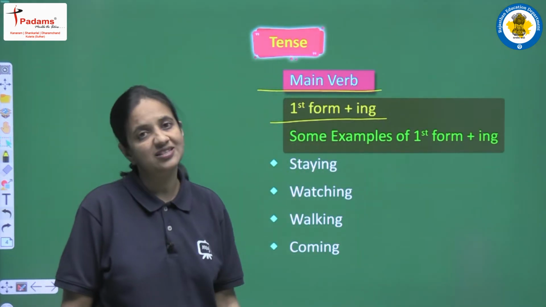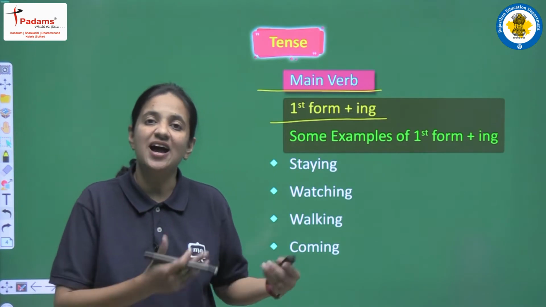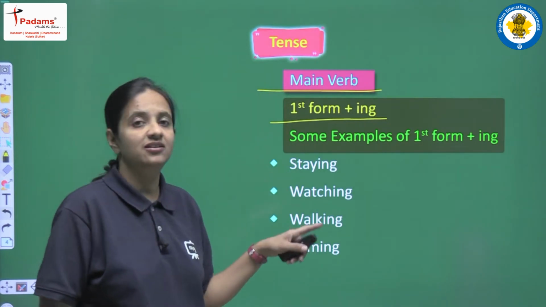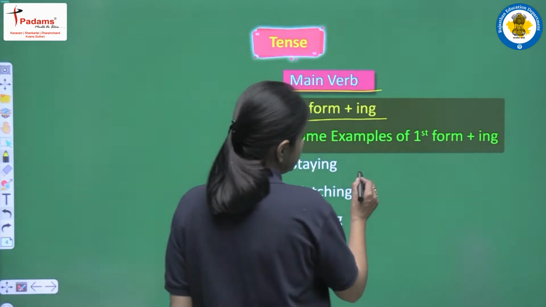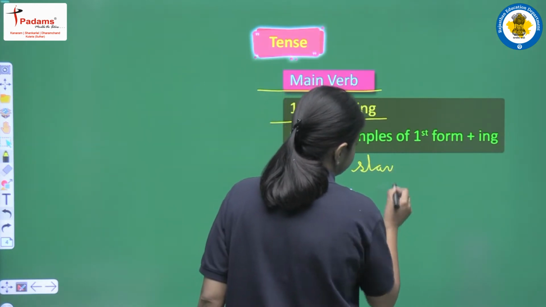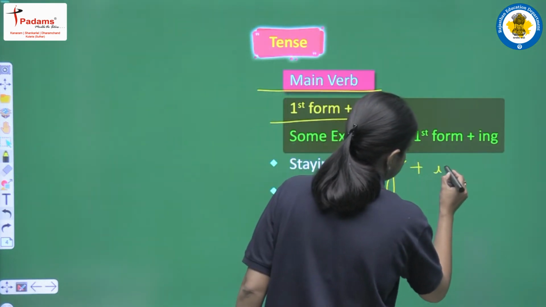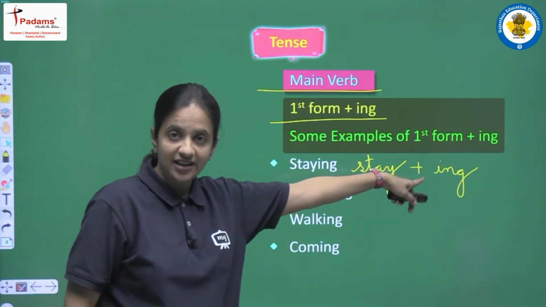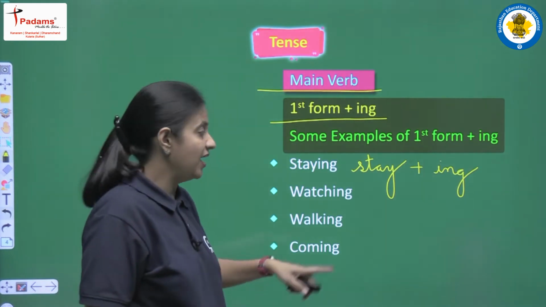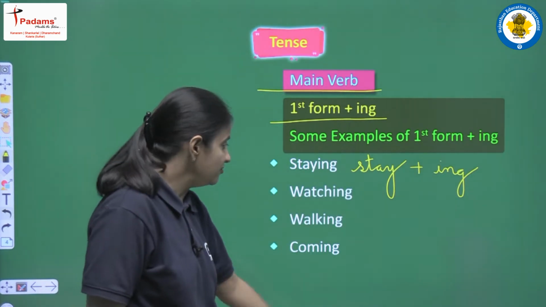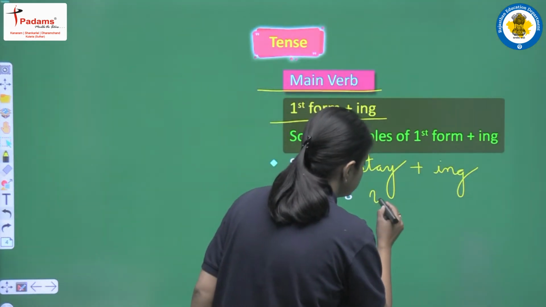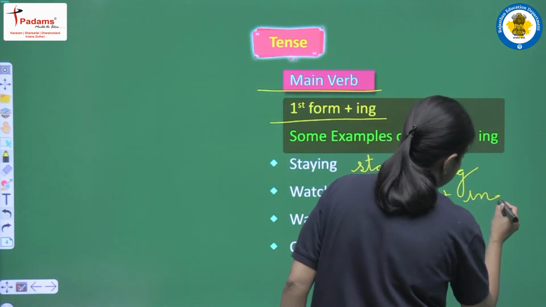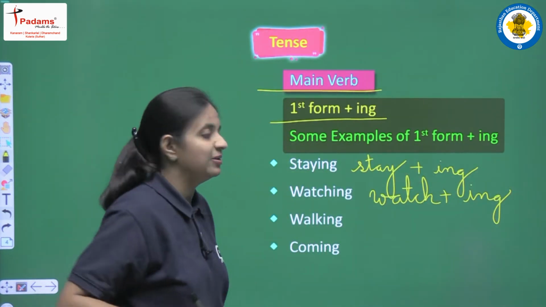Now we are having some of the examples of how we have to add ing in the first form. So let's see, the first verb that we are having here is staying. Staying is actually stay plus ing. Stay is the first form of the verb, and when we are adding ing, then the new word that we will have will be staying. Clear? Second word we are having here is watching. So watching is also watch plus ing. Watch is again first form, and when we will add ing, it will be watching.